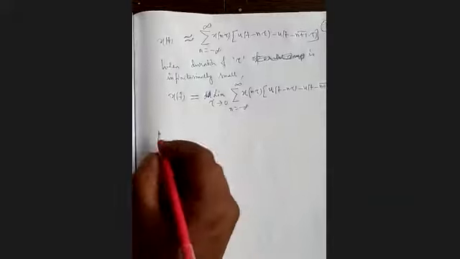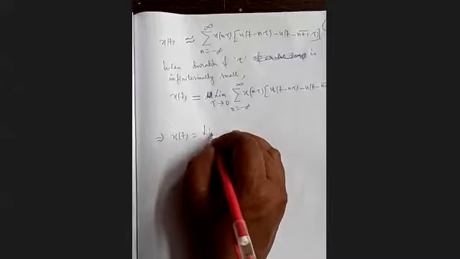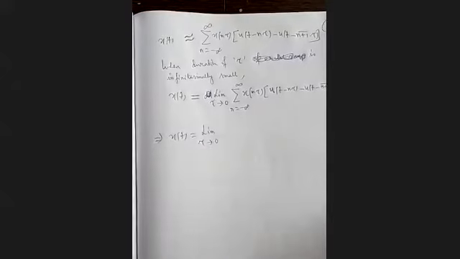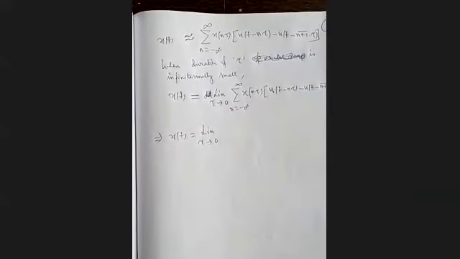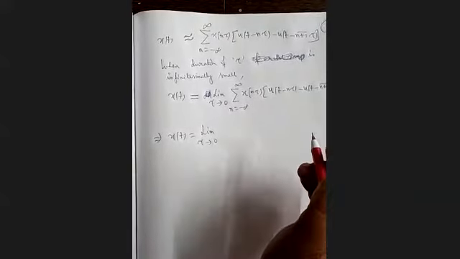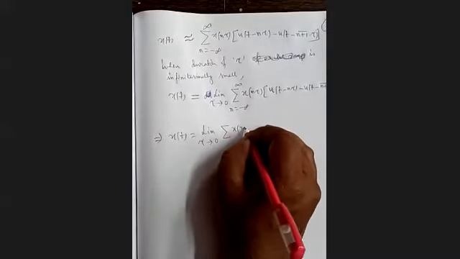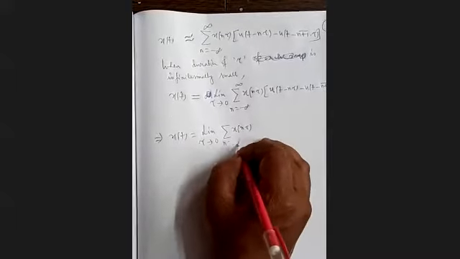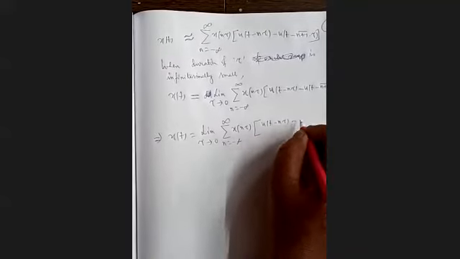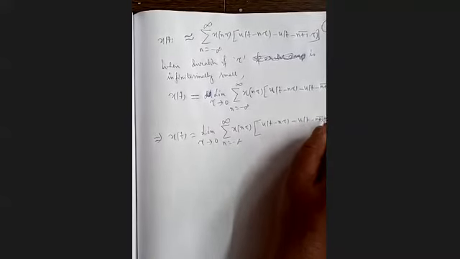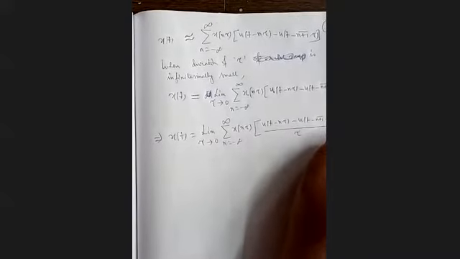Therefore, we can write x t equal to limit tau tends to 0 summation x n tau, n varying from minus infinity to plus infinity, u t minus n tau minus u t minus n plus 1 tau, divided by tau. We are dividing it and again multiplying by tau.